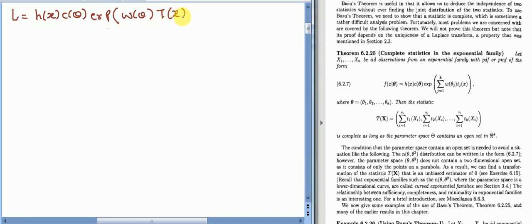I am writing capital T(x). Don't get confused: in the book they write f(x1, x2, ..., xn given theta) as L. Fine. So this is the form of a one parameter exponential family.